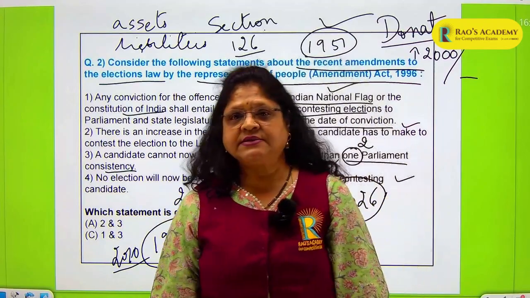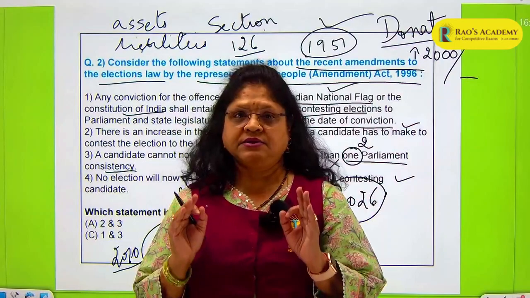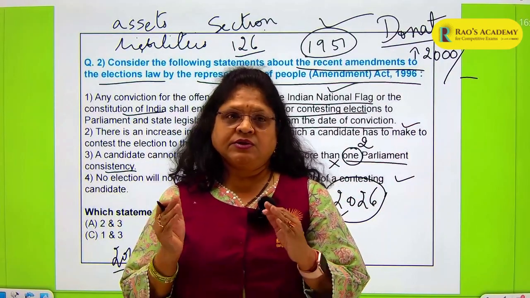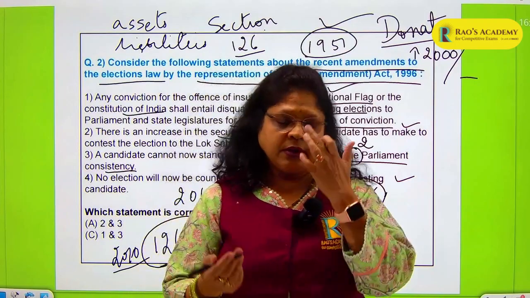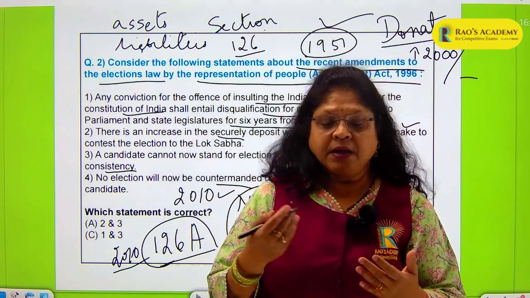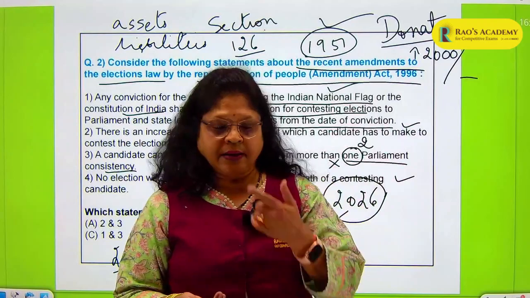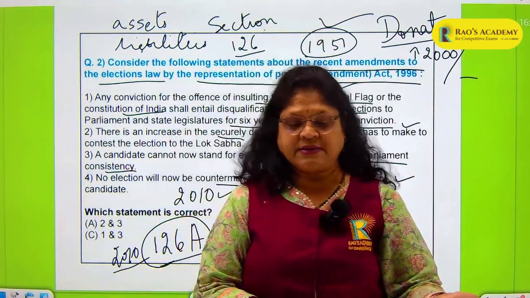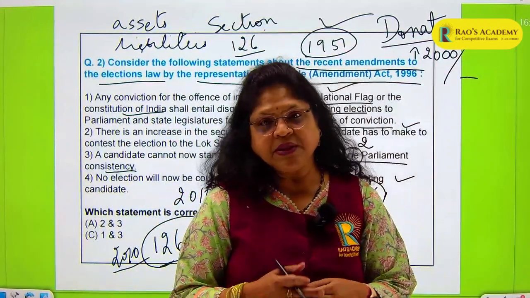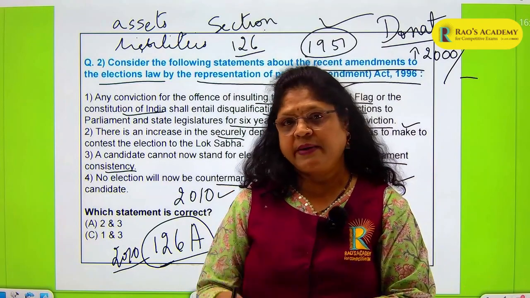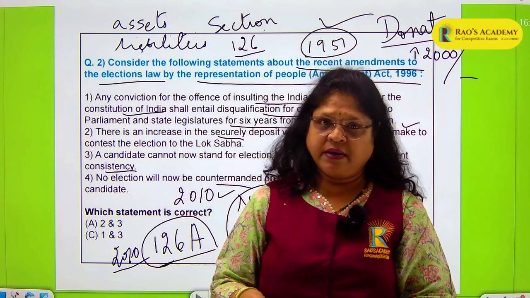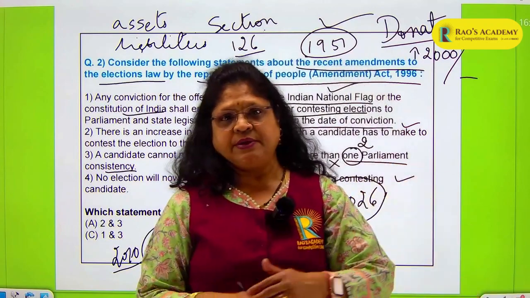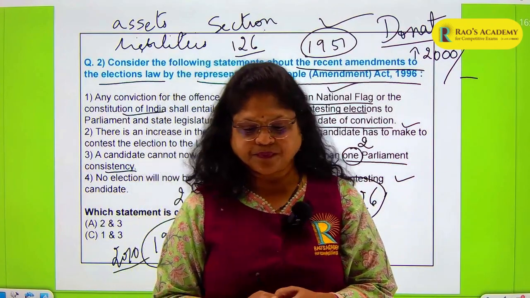An affidavit means that they are saying the truth and nothing but the truth. If it is found wrong on an inquiry, that will be an election offense. So they have to submit an affidavit saying that these are my assets, these are my liabilities, this is my educational qualification, these are my criminal records, and whatever history of the candidate, everything has to be submitted to the Election Commission.